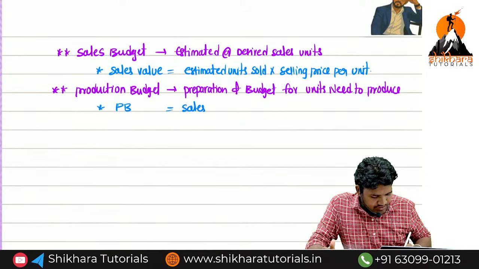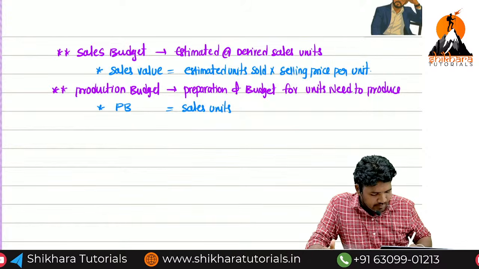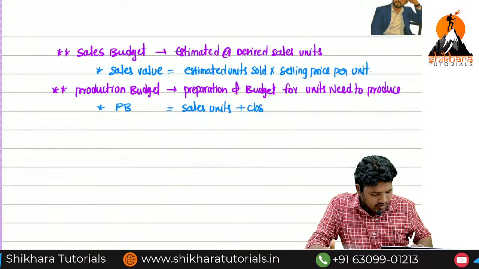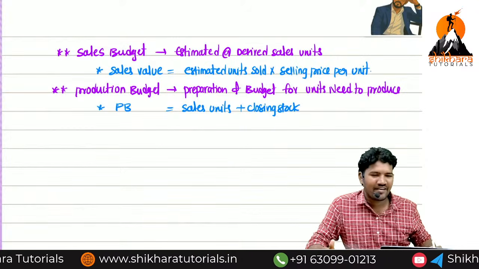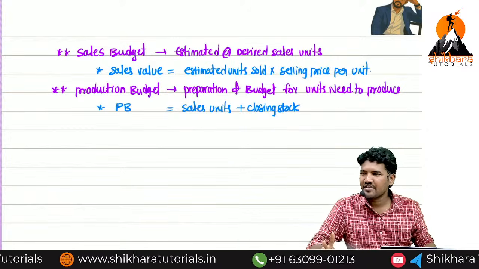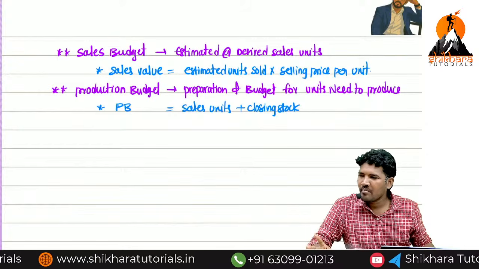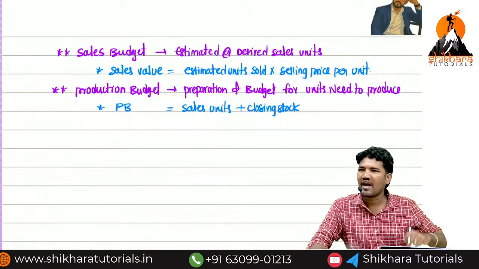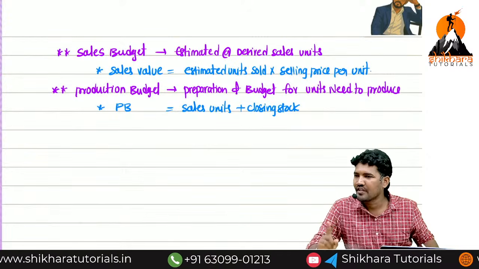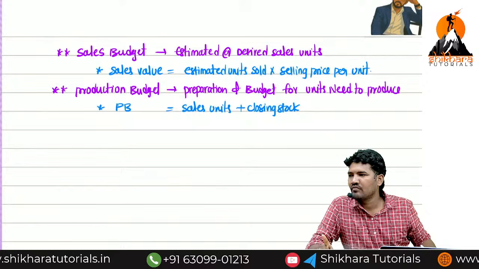Sales units plus closing stock. I have a doubt, ma. Stock means 3 definitions is there. Stock of raw material, stock of work in progress, stock of finished good. Which stock I have to consider here? Finished good, very, very important. Now stock of raw material.